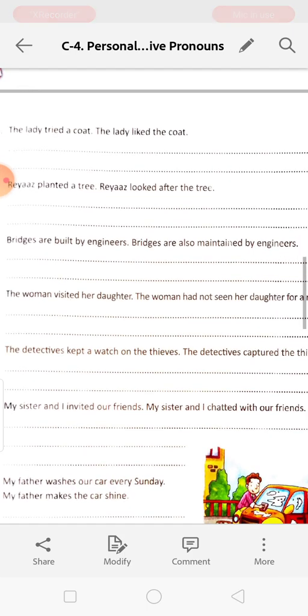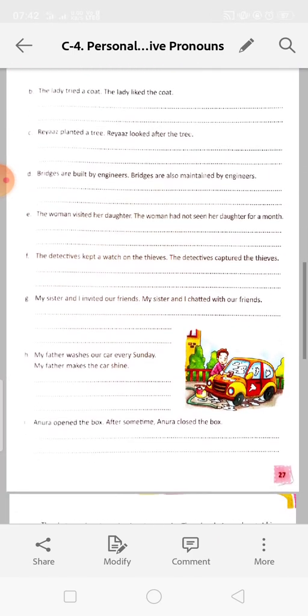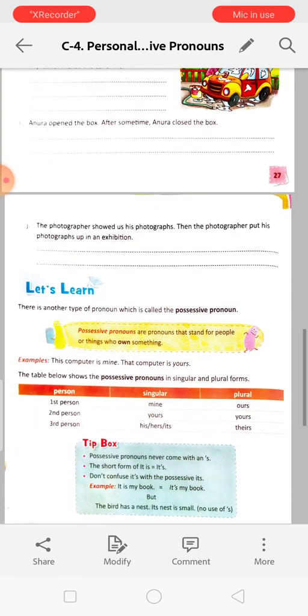Bridges are built by engineers. Bridges are also maintained by engineers. Answer: Bridges are built by engineers. Those are also maintained by them. So instead of bridges, we are using those because that is plural, and instead of engineers, we are using them. Okay, so you will do the rest of the numbers by yourself.